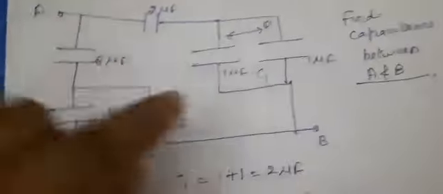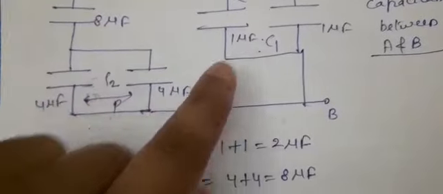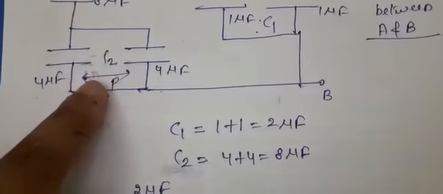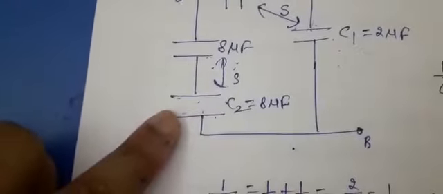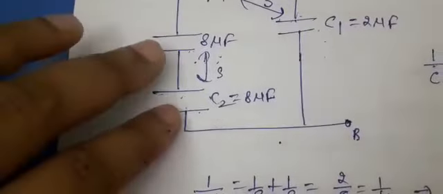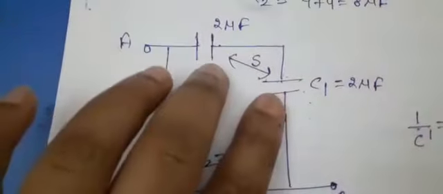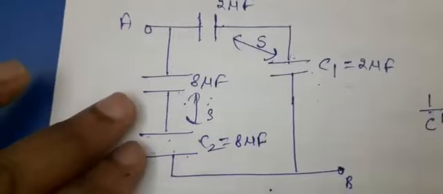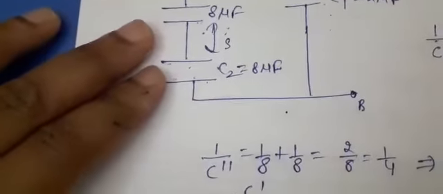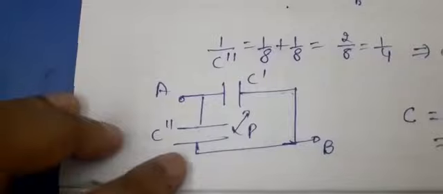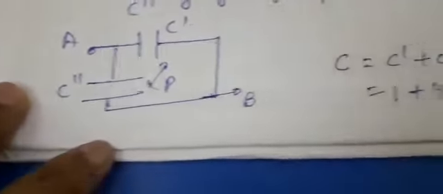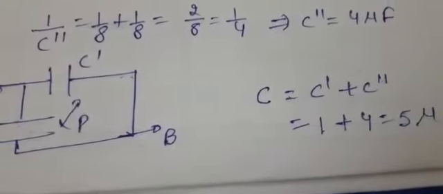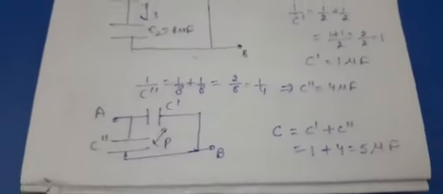See here, these two are in series, these two are in parallel, these two are also in parallel. Further we have replaced these by a single capacitor in the next figure, and again here by another equivalent capacitor. Now in this figure these two are in series, 2 and C1. Here 8 and C2 are in series. Further we have taken the formula. Now you can easily judge from this step. Now the combinations are in parallel. So the final answer will come out to be 5 microfarad.